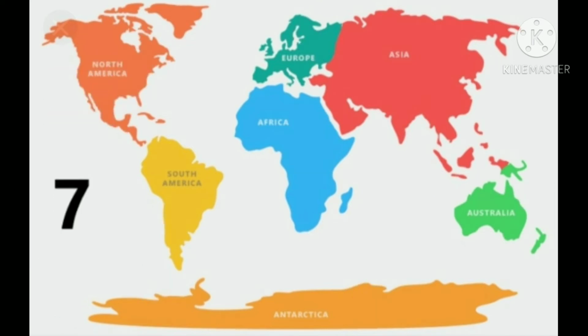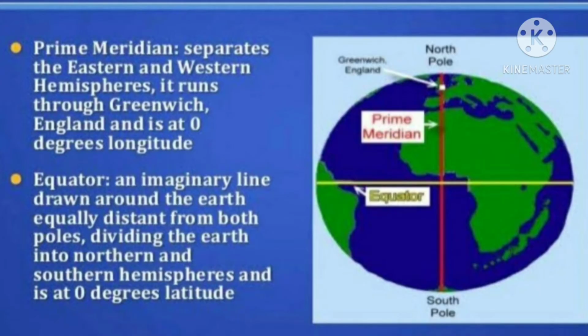Now, very simple technique. There are 7 continents, and around India there are 7 countries. The prime meridian and equator play a very important role to divide the earth into eastern and western, northern and southern hemispheres. The prime meridian separates the eastern and western hemispheres.